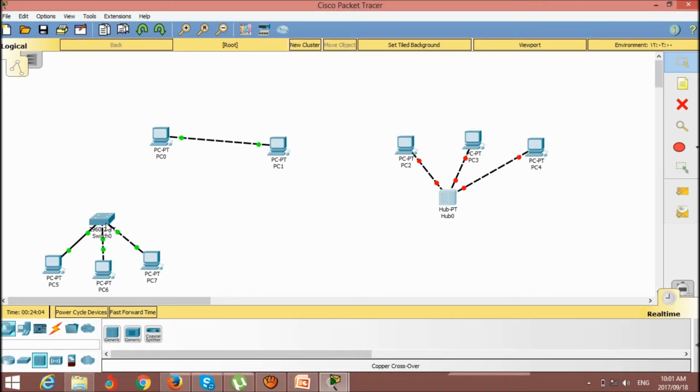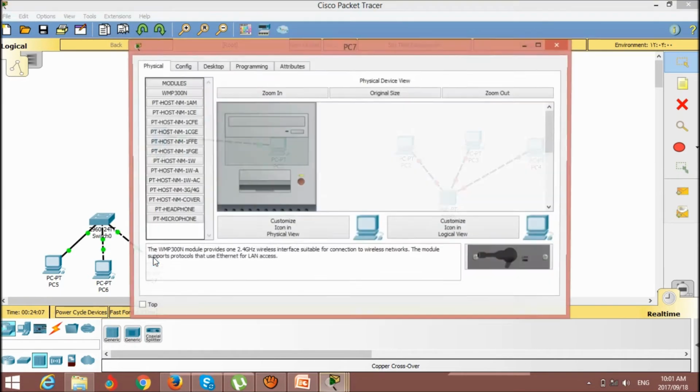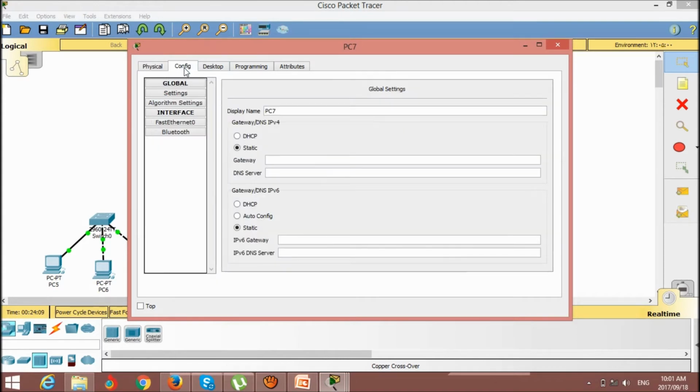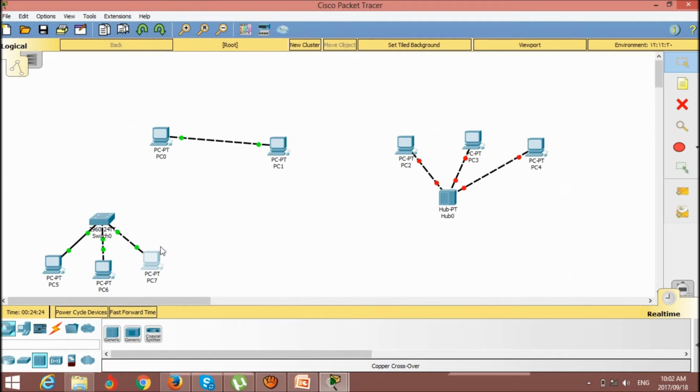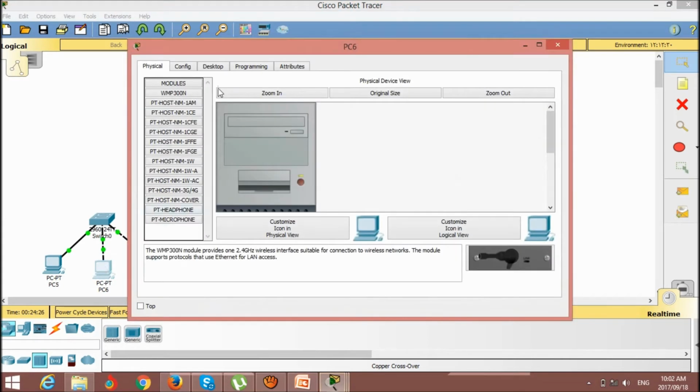Similarly, we have checked here. Just put the IP address here. Second one also.